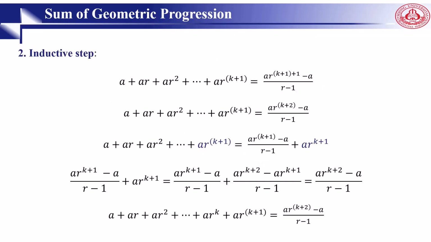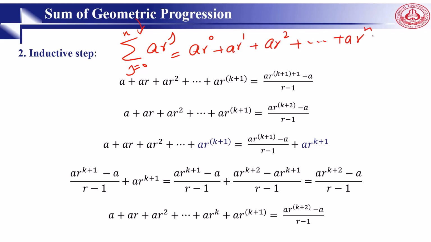So the next one is we want to go for the inductive step. Remember that we're going for geometric progression. What was geometric progression? We say the sum of ar to the j, j equal to 0 to n, is equal to ar to the 0 plus ar to the 1 plus ar squared plus up to ar to the n, which is equal to ar to the n plus 1 minus a divided by r minus 1. So in here, we go for Pk and then Pk plus 1. Again, instead of n, we have k plus 1, right? Then we assume k plus 1, and very simple, you can calculate this one.